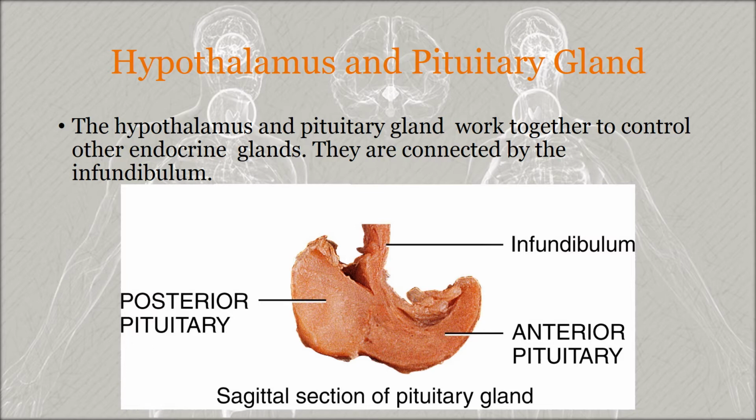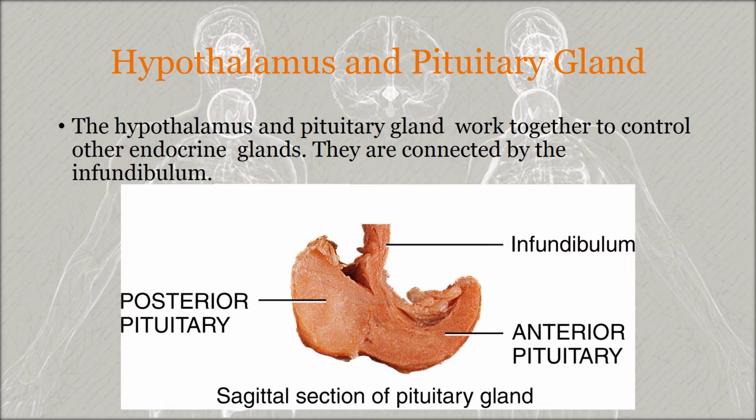The pituitary gland is a pea-shaped structure and it measures about 1 to 1.5 centimeters in diameter. It lies in the hypophyseal fossa of the sella turcica of the sphenoid bone, and it attaches to the hypothalamus by a stalk known as the infundibulum. In the image we can see the infundibulum, which attaches the pituitary gland to the hypothalamus. The gland has two regions, anatomically and functionally: the anterior pituitary and the posterior pituitary.